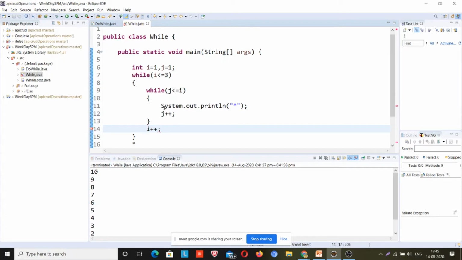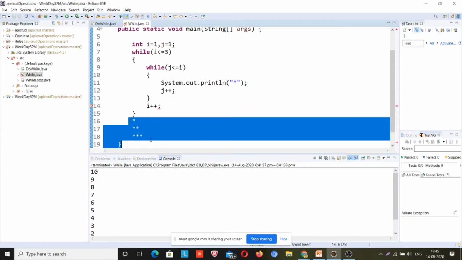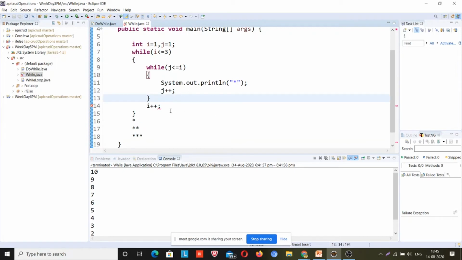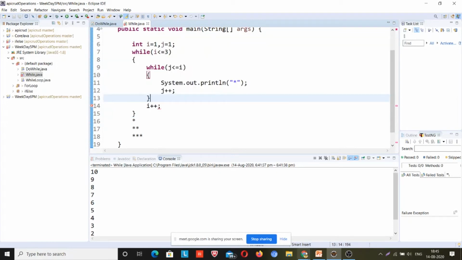Why is it giving an error? Just because of these stars, right? I hope. Okay, so let me debug it, and you guys please see this carefully. This code is not completed yet, so I will debug it for you, so there will be a proper understanding of the code.